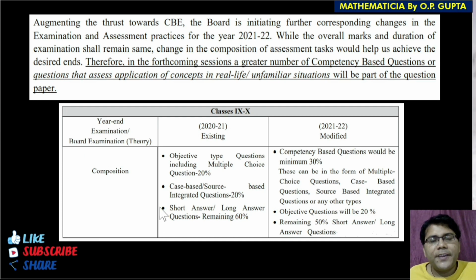As you all can see here, CBSE further says, augmenting the thrust towards CBE, that is competency based education, the board is initiating further corresponding changes in the examination and assessment practices for the year 2021 to 22. Means from the current academic session, CBSE is going to implement some changes in their examination pattern and the assessment practices. While the overall marks and duration of the examination shall remain the same,